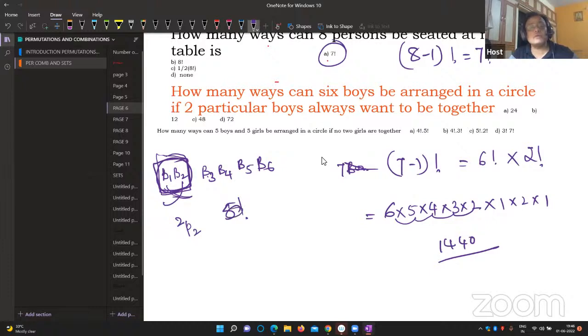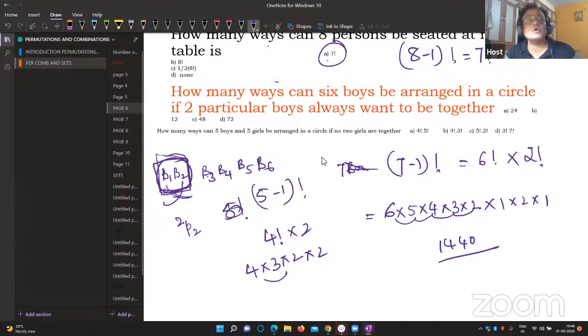5 minus 1 factorial. 1, 2, 3, 4 boys, and this box is 1 boy. 5 boys are there. So that is equal to 5 boys means 5 minus 1 factorial. That is equal to 4 factorial into 2, because inside these two, 4 factorial is 4 into 3 into 2 into 2. 4 twos are 8, 8 times 6 is 48. I think option C is the right option. Option C is the right option.